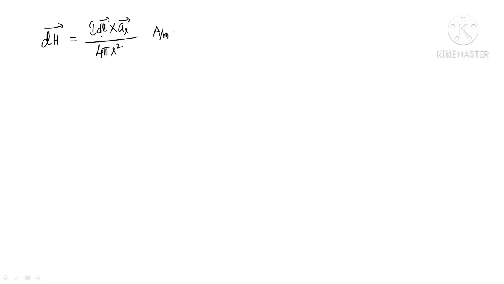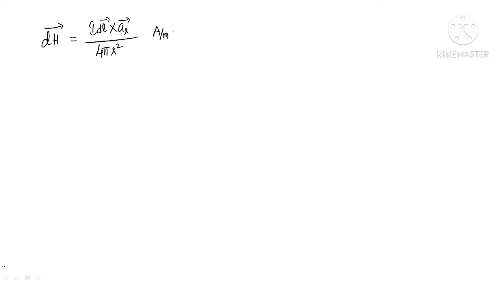Okay. So based upon this cross product between the differential length vector and the unit vector joining the element and point of interest, based upon this cross product you can get the direction of the magnetic field.